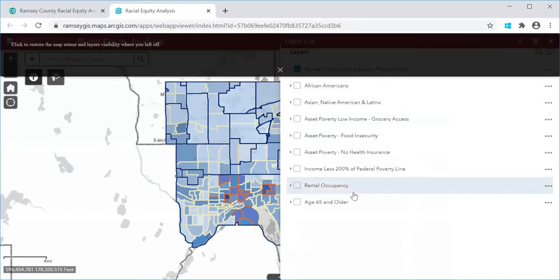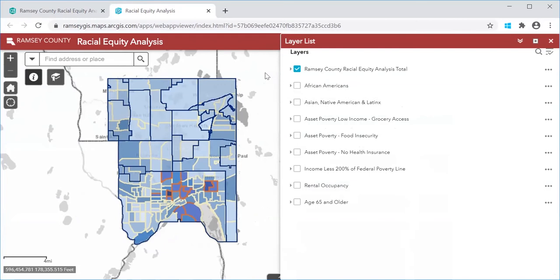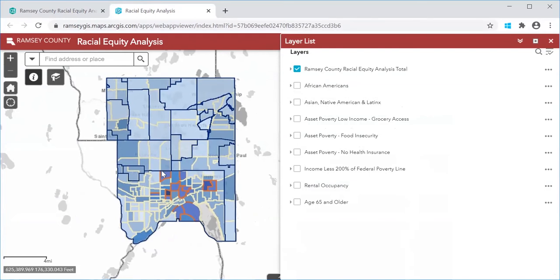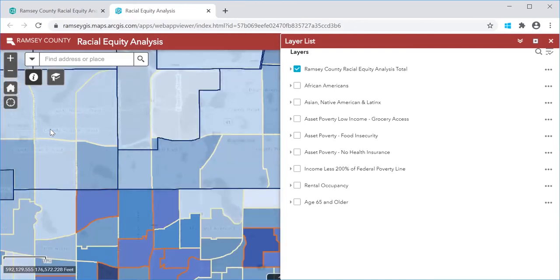And with this interactive map, it's broken down by census tract. And essentially, the neighborhoods that are darker shaded are neighborhoods that are least likely to economically recover during this COVID-19 pandemic. And areas that are lighter shaded are a little bit more resilient when it comes to economic recovery. If you scroll in, you can zoom in on the map, and you can see it overlays with some of our major roadways. And if you click on one of the shaded areas,